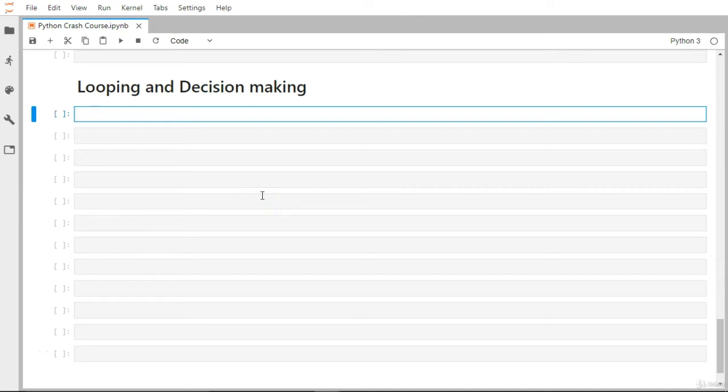Okay, so welcome back. We have seen the basic data types available in Python. Now let's see other constructs available in the Python programming language, like a looping mechanism and a decision-making mechanism. Let's first see about looping.